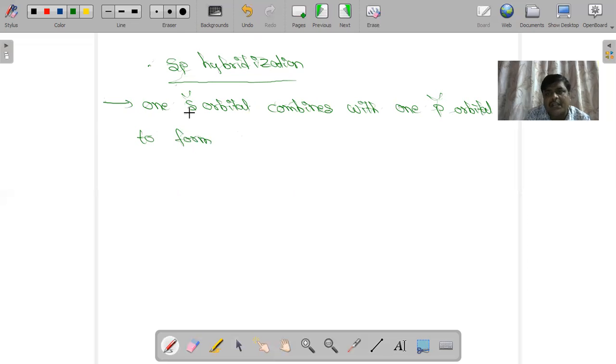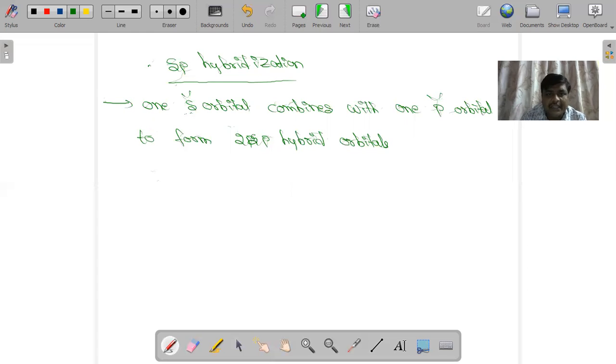So 1 plus 1, 2. So we are getting 2 sp hybrid orbitals. So 1 s orbital is combining with 1 p orbital to form 2 sp hybrid orbitals. So that is the hybridization of sp.